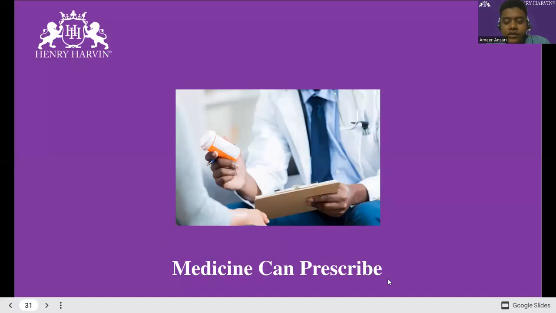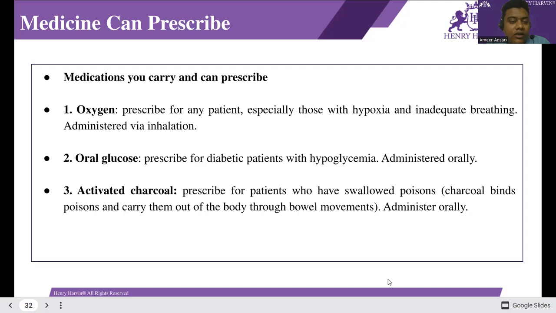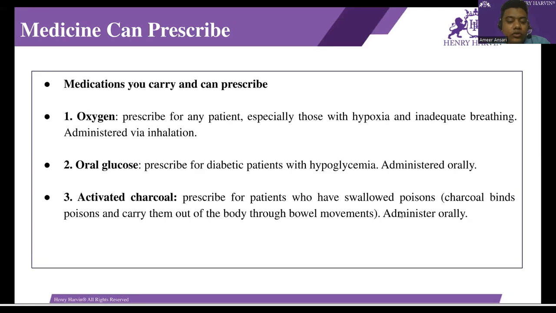What medicines can be prescribed? First, very important, oxygen. Prescribed for any patient, especially those with hypoxia, and indicated for breathing, administered via inhalation. Second is oral glucose, prescribed for diabetic patients with hypoglycemia, administered orally. Third is activated charcoal, prescribed for patients who have swallowed poison. Charcoal binds the poison and carries it out of the body through bowel movement. It is administered orally.